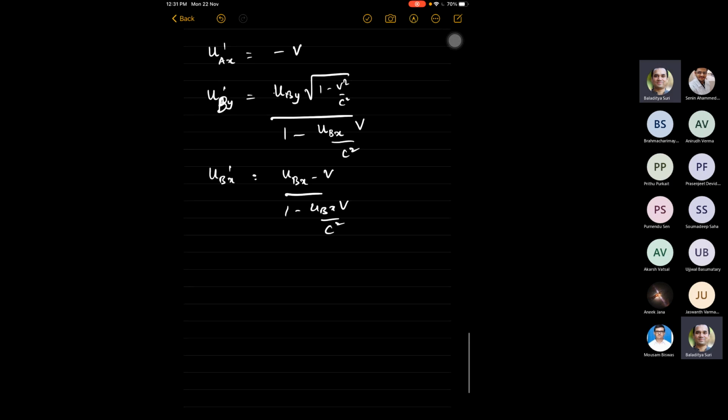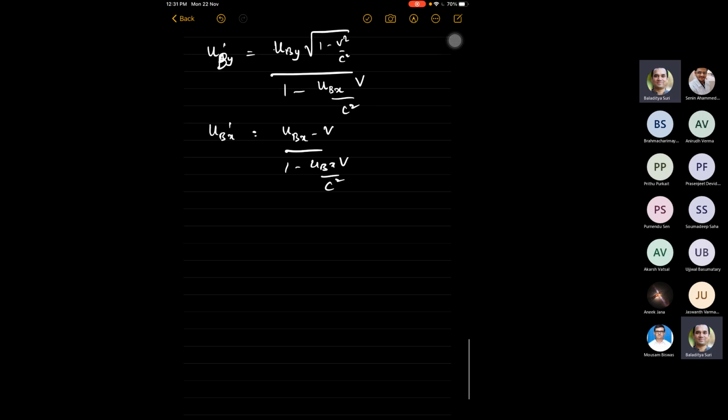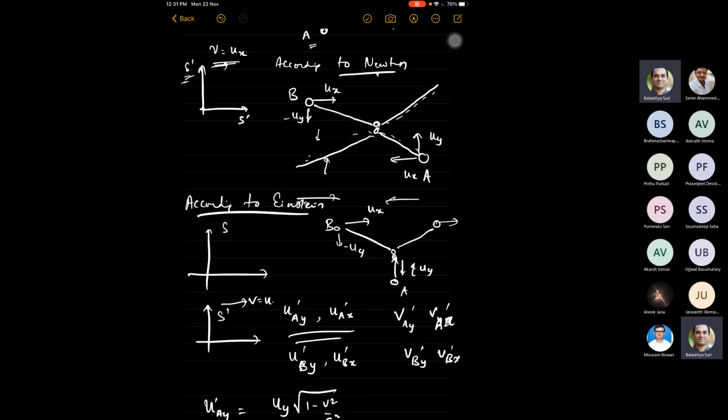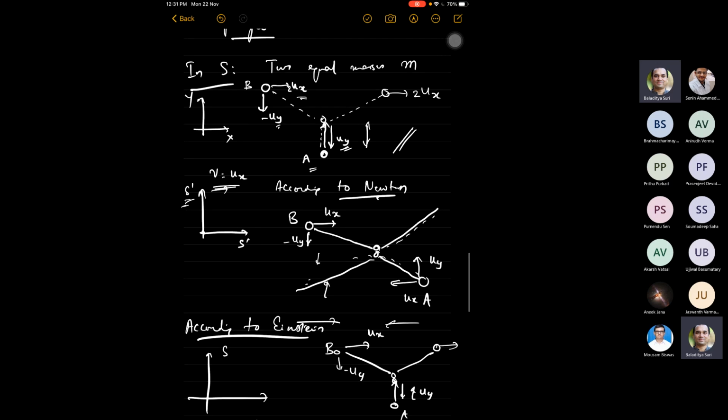Okay. And now what about vay prime? We know that in the S frame, the particle is basically coming back with minus uy.